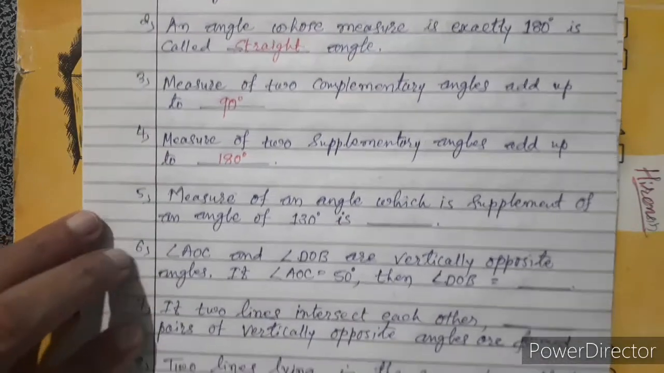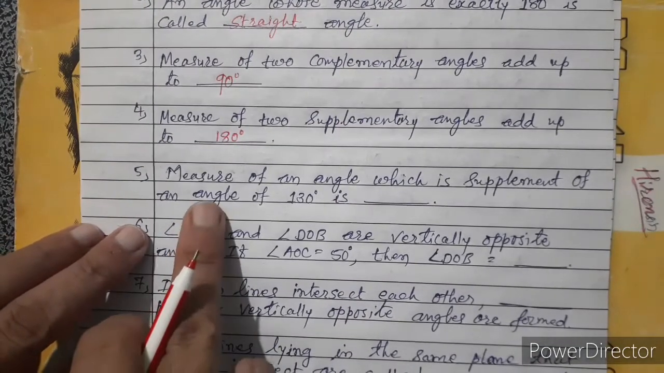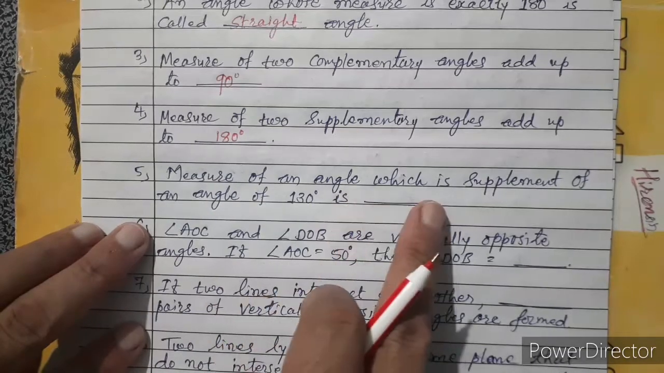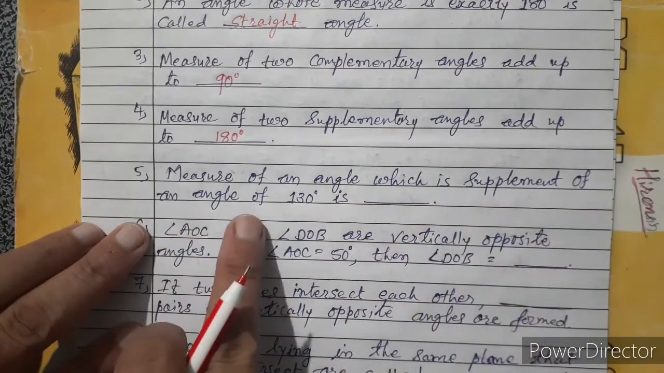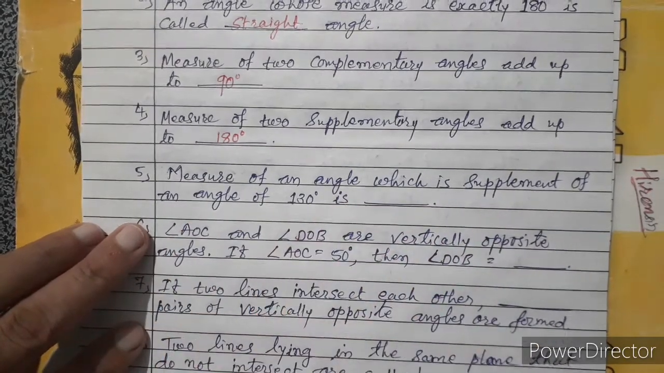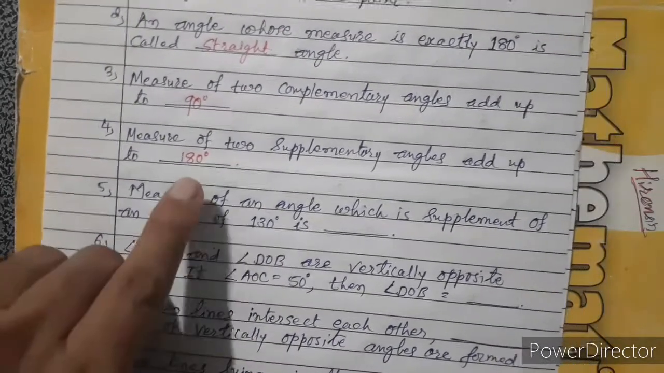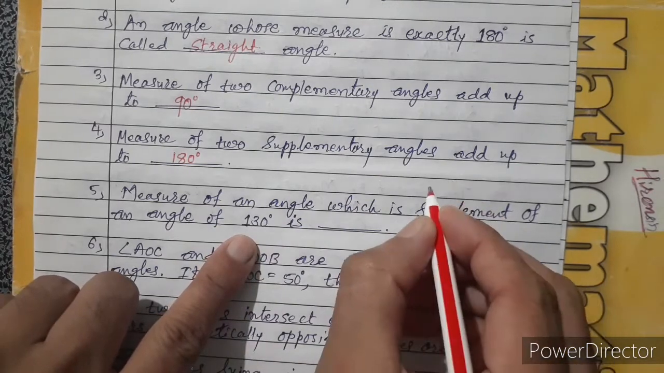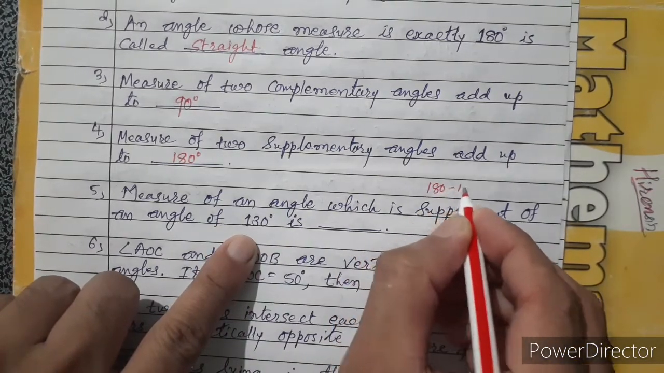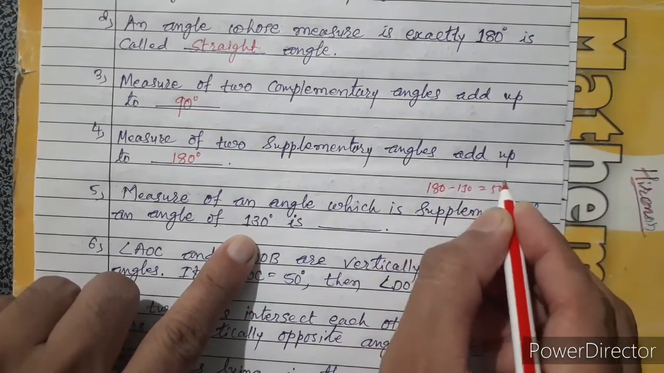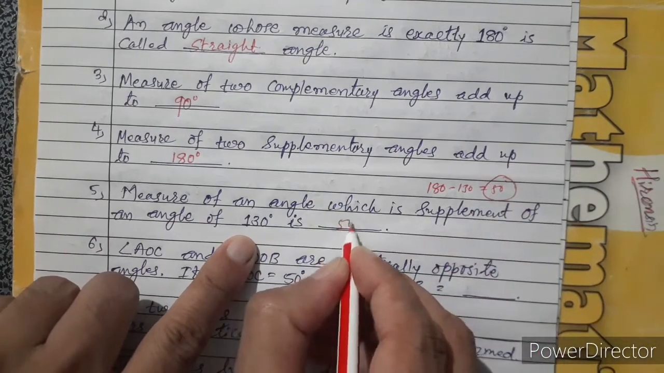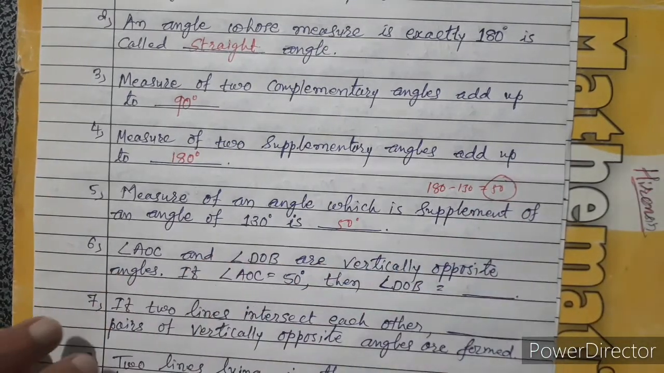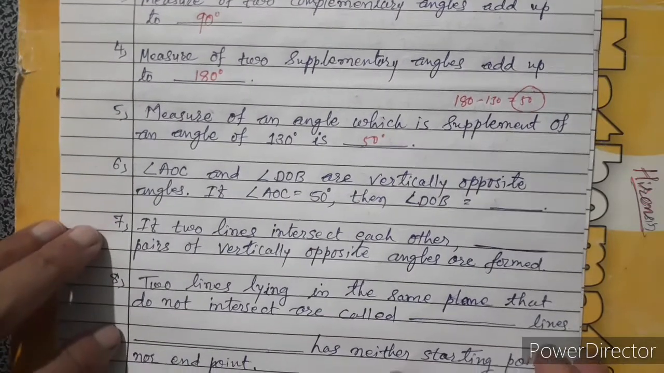Number 5, the measure of an angle which is the supplement of an angle of 130. The sum of two angles is 180, that is called supplementary. One is 130, the second one is 180 minus 130, that is 50, means the second one is 50 degrees, because the total is 180 in supplementary angles.